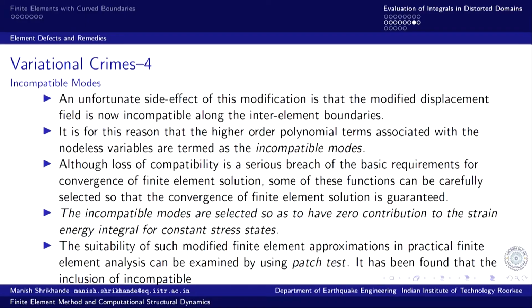So, how do we ascertain that convergence will actually occur, the suitability of such modified finite element approximations? The conventional finite element formulation meets all the requirements of the weak form of the weighted residual statement, continuity and smoothness requirements.